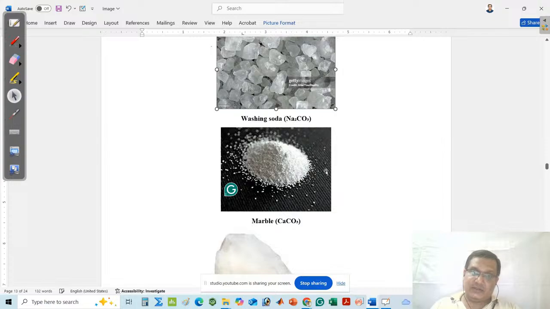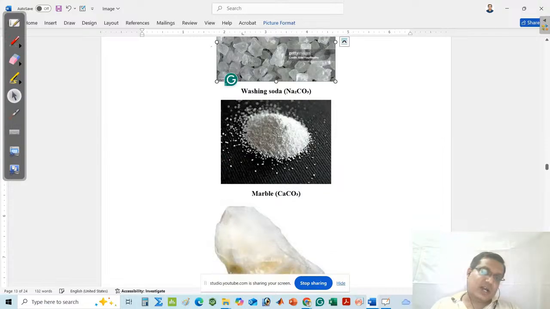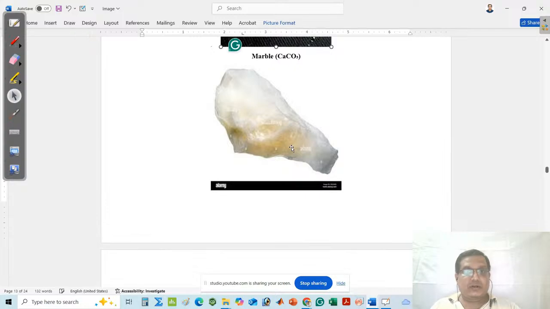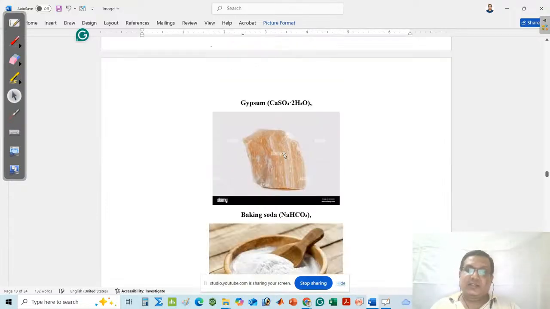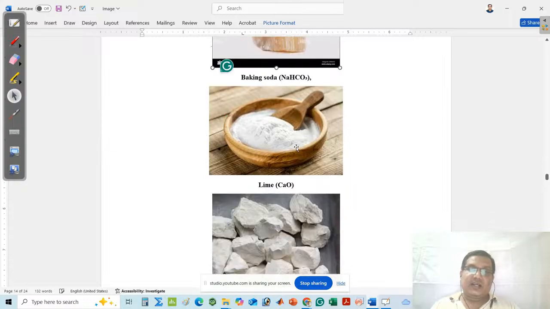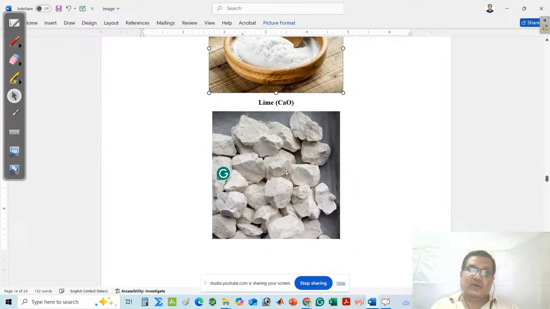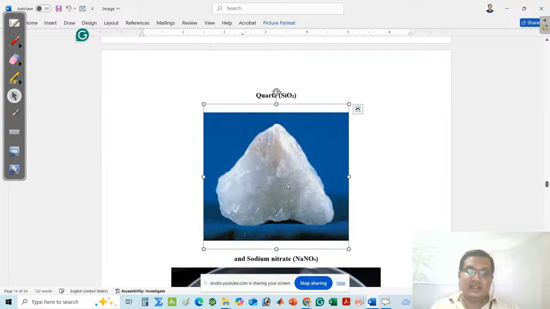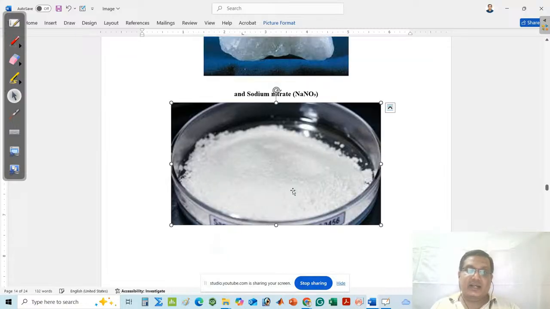Similarly, if I ask you about washing soda, it is also not found from a living organism. Marble is not found in a living organism. Gypsum cannot be found in a living organism. Like that, you can think about baking soda, lime, quartz, sodium nitrate.